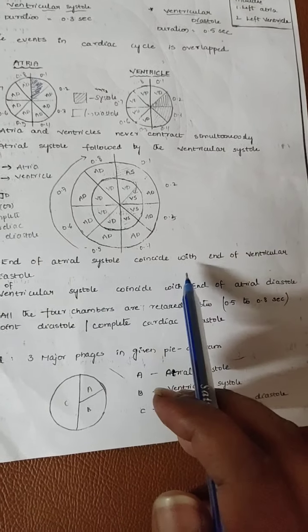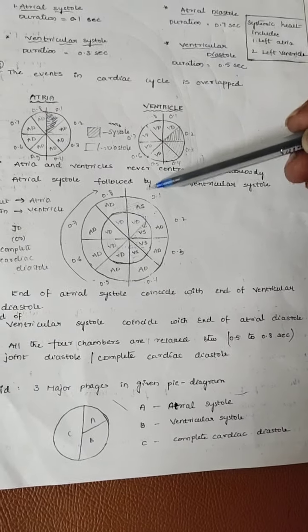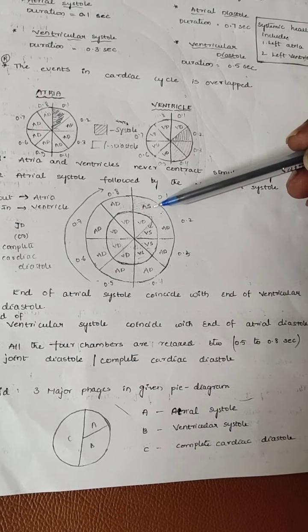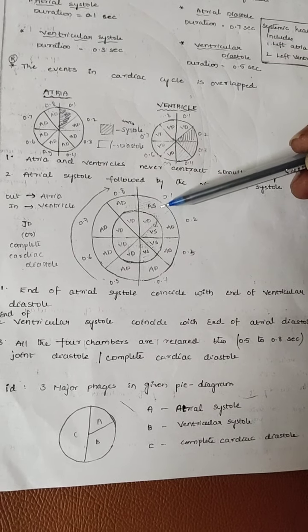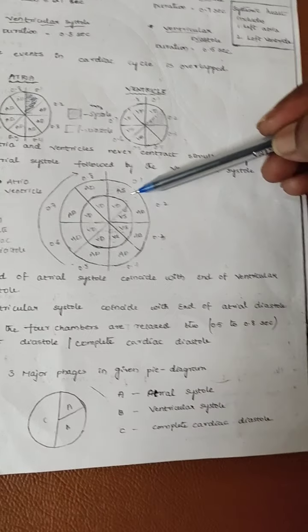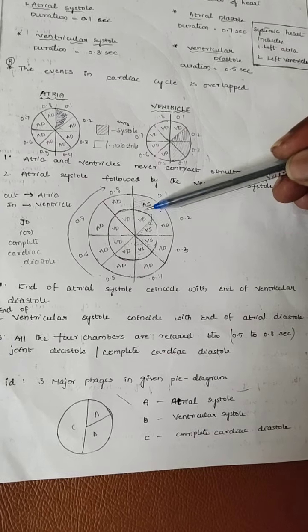Now can I say the end of atrial systole coincides with the end of ventricular diastole. It means, see, the end of atrial systole coincides with the ventricular diastole.